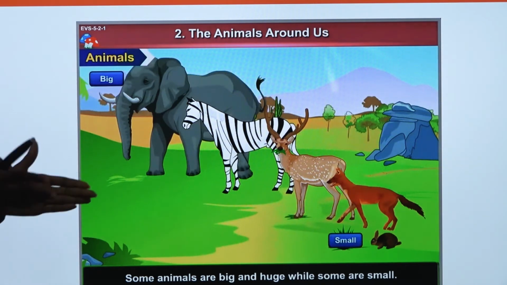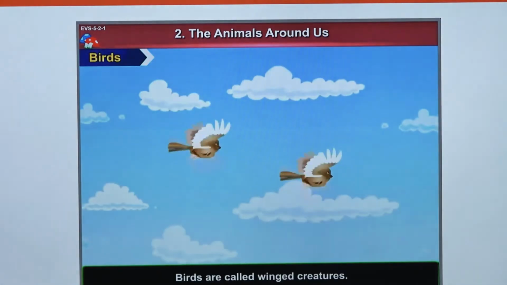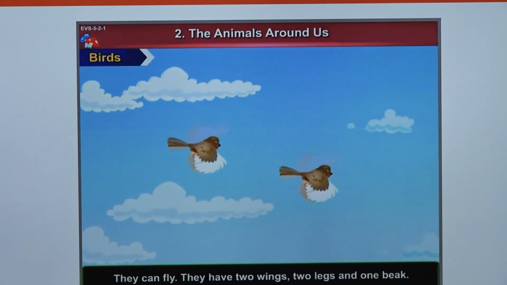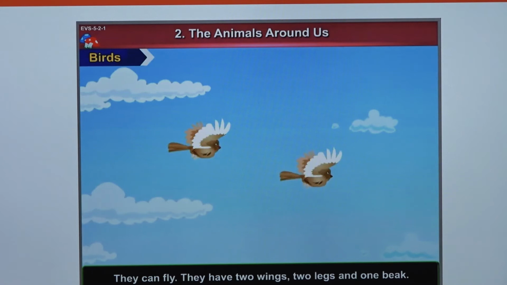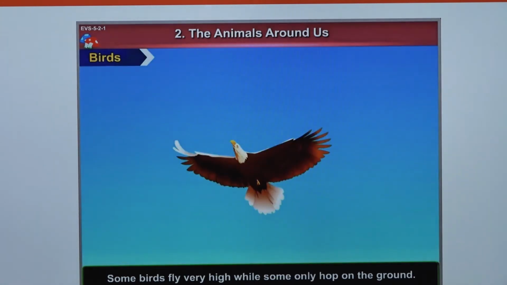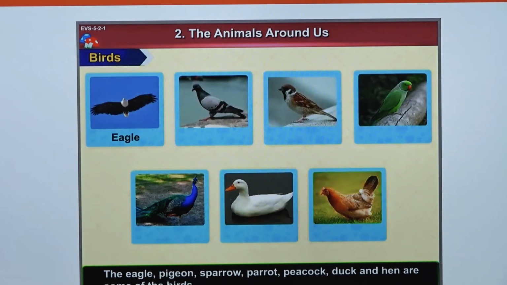We have big animals, we have small animals. Can you differentiate them? Which animal can you describe as big? I'm sure you say an elephant, right? Okay. Which can you say is a small animal? A bird is a small animal. A bird has 2 wings, it has 2 legs, it has 1 beak. That's why it's able to do what? To fly. So some birds fly very high, while some only hop. We also have animals that you can see around you. We have eagle, we have pigeon, we have sparrow, parrots, peacock.